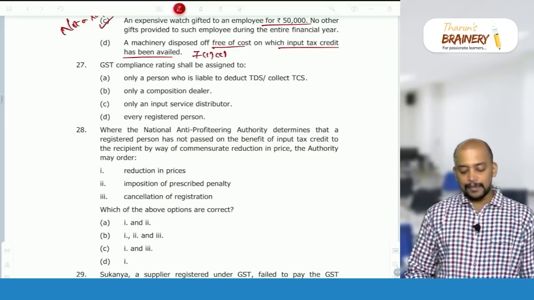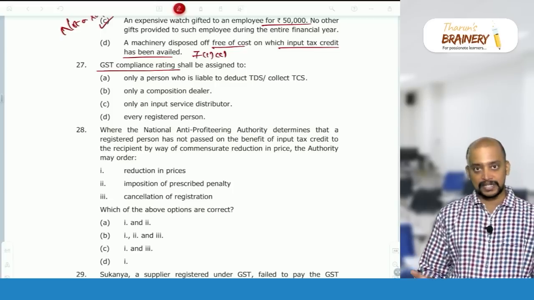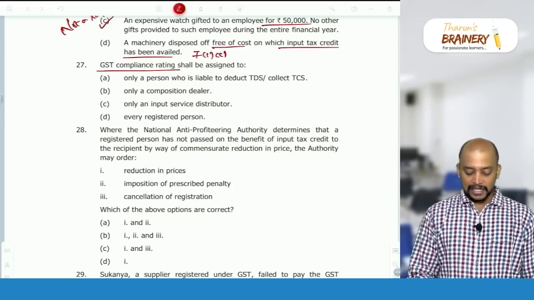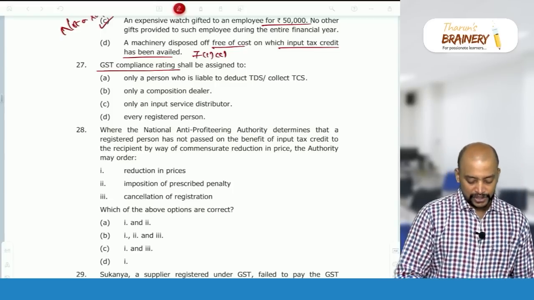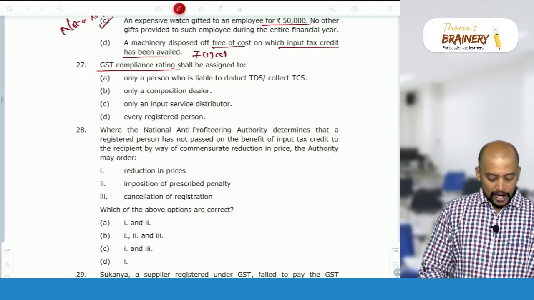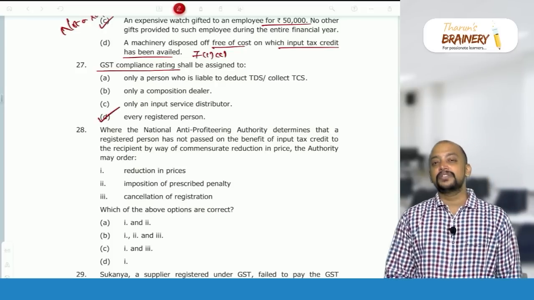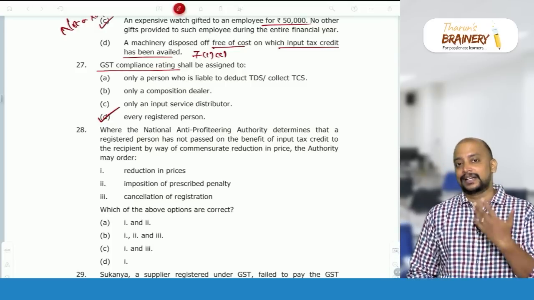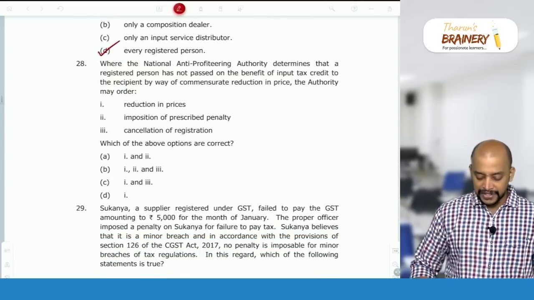Then GST compliance rating shall be assigned to... Actually this GST compliance rating is not effective at present, but it is there in the study material. Only to a person who is liable to deduct TDS, TCS, composition dealer, input service distributor, or every registered person. Actually GST compliance rating shall be assigned to every registered person. Practically it is not effective at present, but theoretically every registered person.